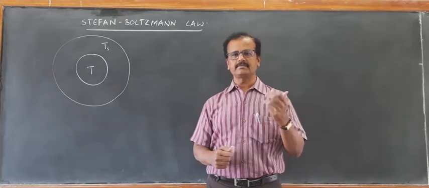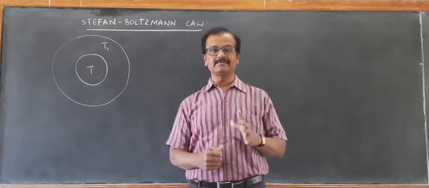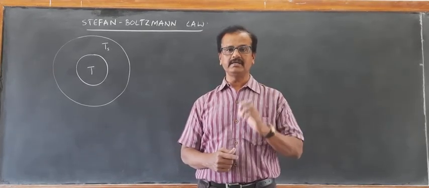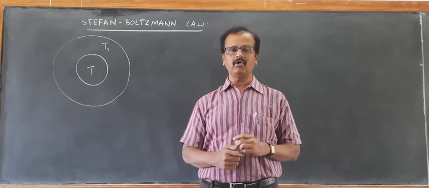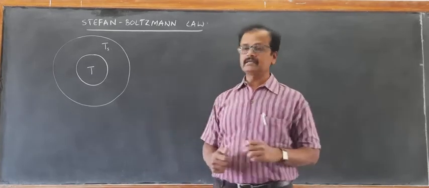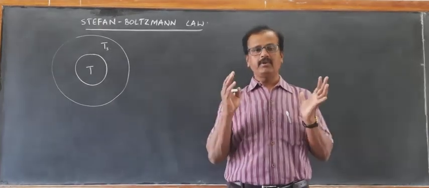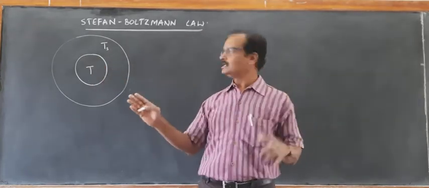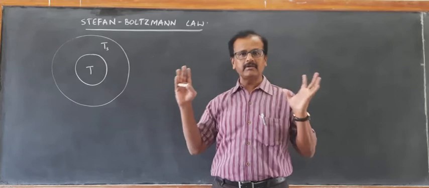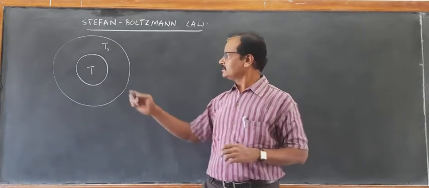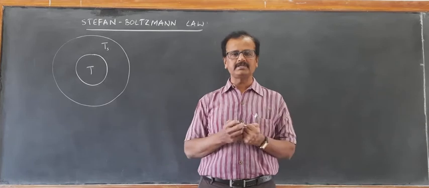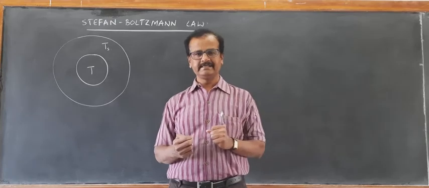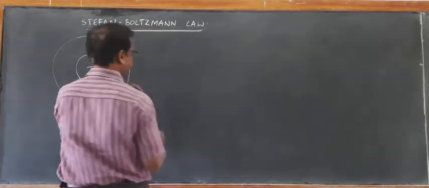In the previous video we discussed the radiation energy released per second, the radiant power given out by a body at a temperature T with emissivity E. That is what we learned as Stefan's law. Now we can learn the Stefan-Boltzmann law for a hot body at temperature T, surrounded by a surrounding temperature Ts. This body will be able to absorb the radiation as well as emit the radiation. Suppose its emissivity is E. Then we can write the same equation.